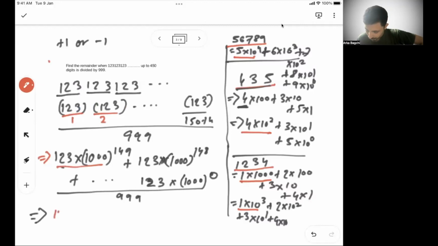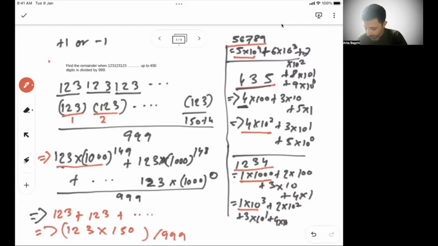In the first case, you get 123. In the second case also, you get 123. Like that, you get 123 as a remainder 150 times. So the remainder is nothing but 123 into 150 divided by 999.